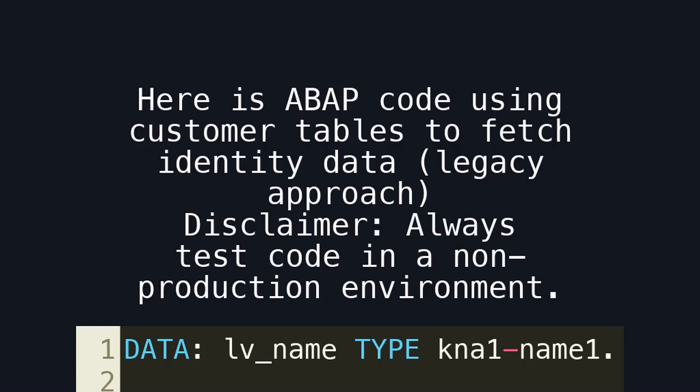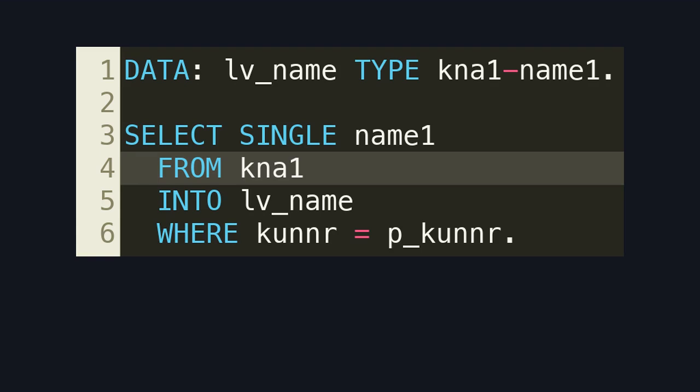Here is an ABAP code using customer tables to fetch identity data. Legacy approach. Disclaimer: always test code in a non-production environment. Here is the legacy assumption. The developer treats KN01 as the identity table, which is no longer correct in S/4HANA.